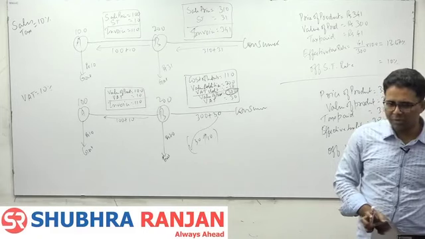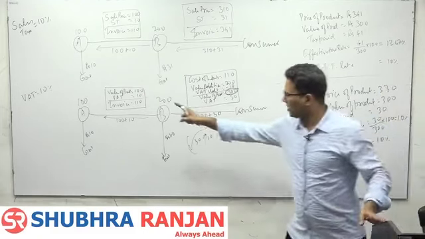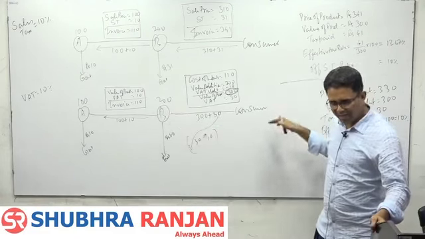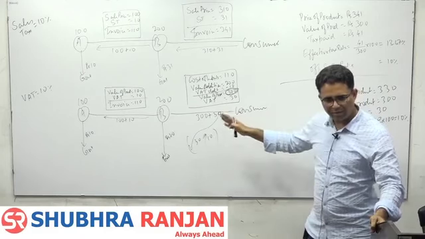If you try to visualize, every entity pays tax on their value addition. Last entity, government is saying that you pay on entire value and whatever taxes you have paid, we will give you back.